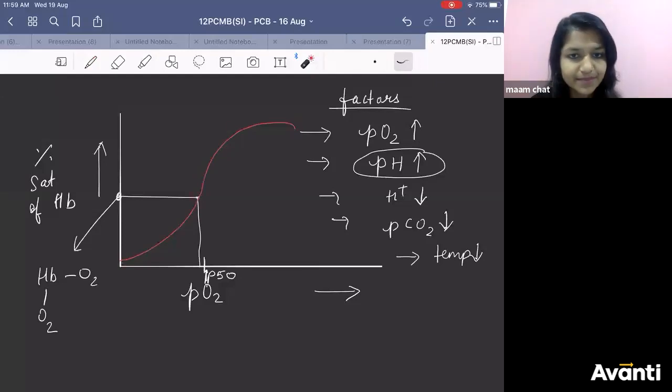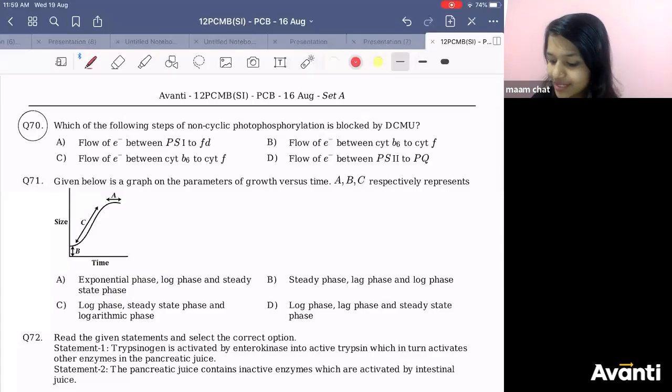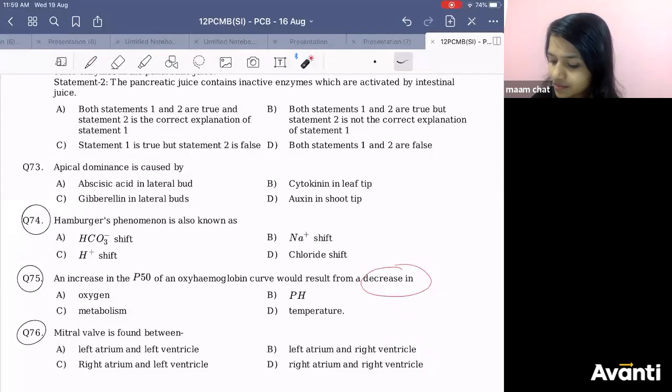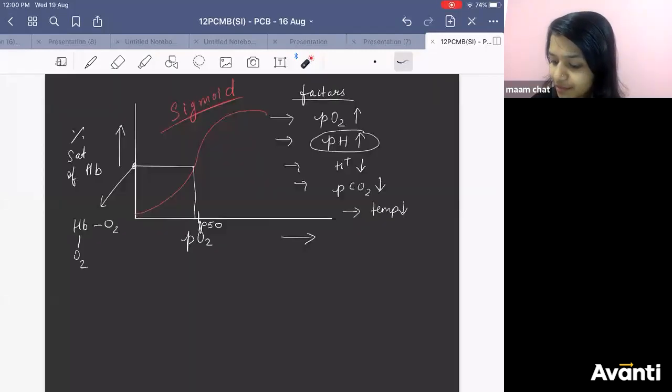S-shaped graph you get, right? Sigmoid graph you get. Now it is saying there is a decrease... there is an increase in P50. What is it saying? There is an increase in P50, matlab P50 from here has come somewhere here. What do you mean by this?